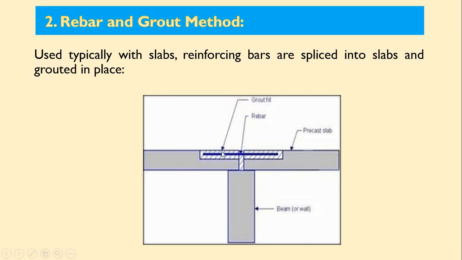Grouting is done, and then these two panels will get connected. So in the slot, rebar or reinforcing bars are placed, and then it is grouted with a good quality slurry, concrete slurry or even cement slurry depending upon the depth of this groove. So this is regarding attachment of different elements on site or in the field.